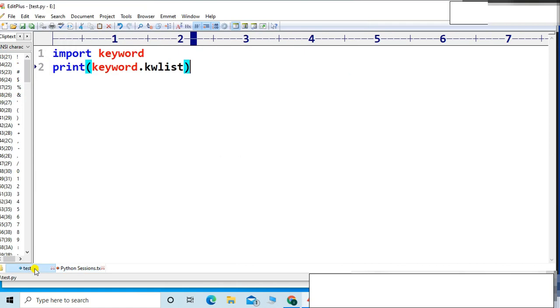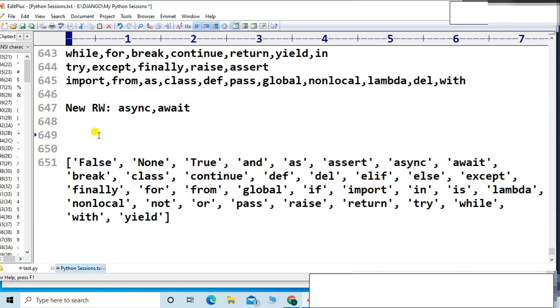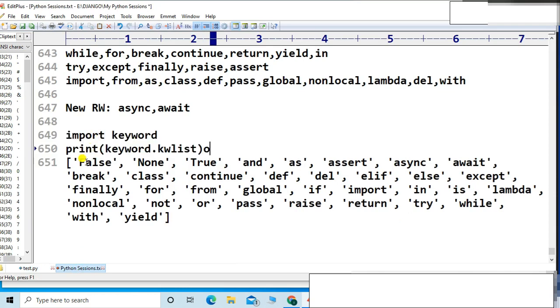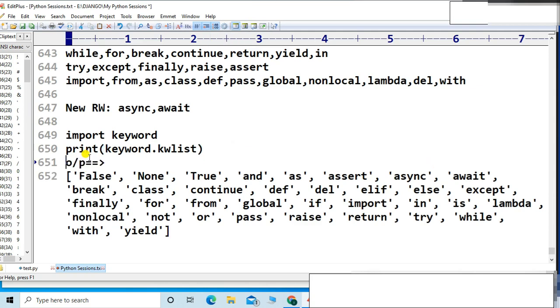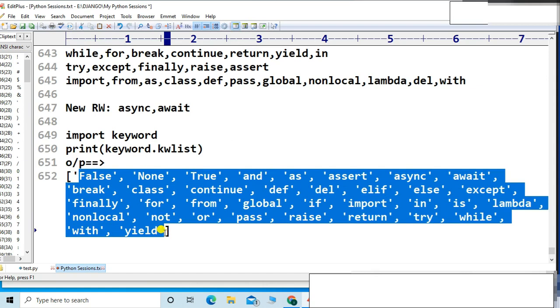35 reserved words. But I don't have that much time, so I want to check those reserved words programmatically, friends. This is the command and this is the output. Programmatically, I want to count how many there are in number.